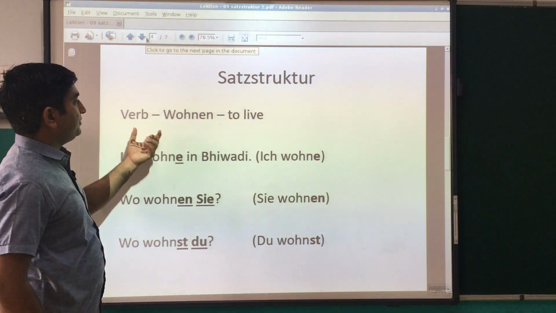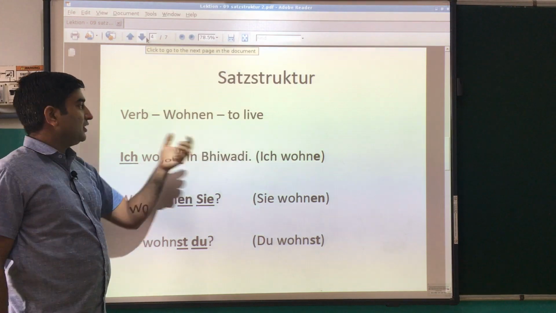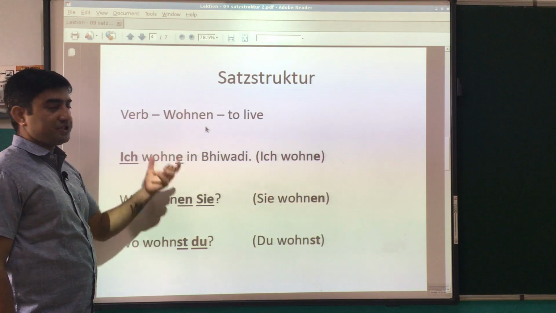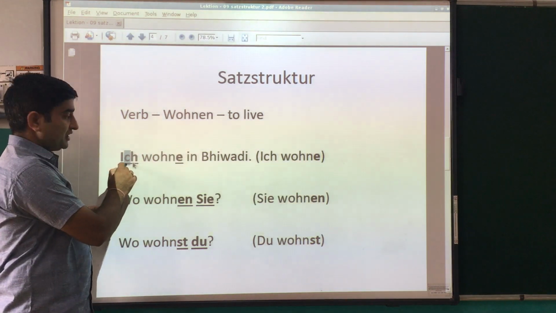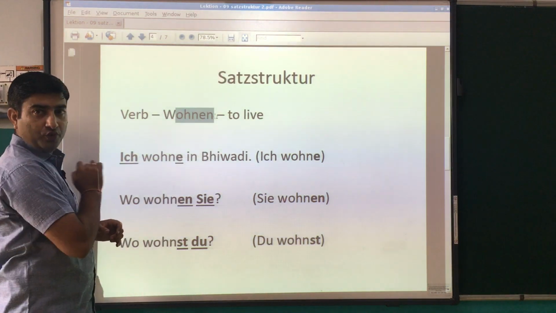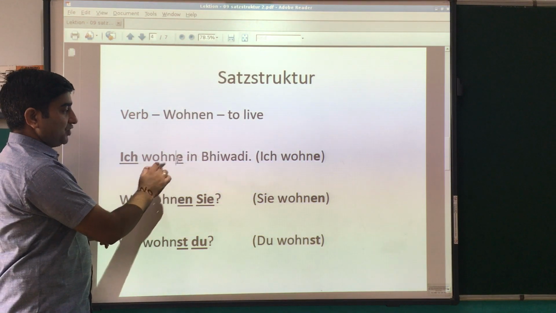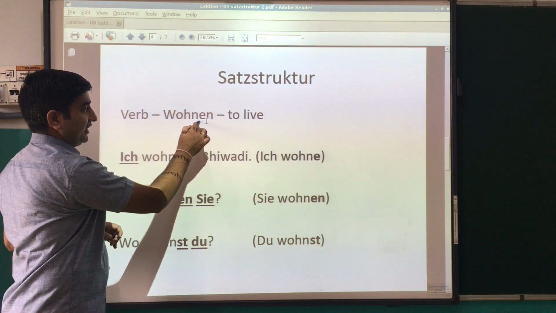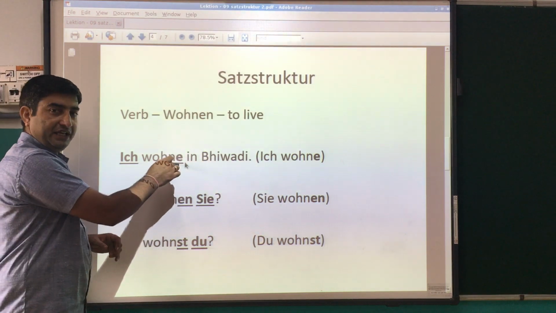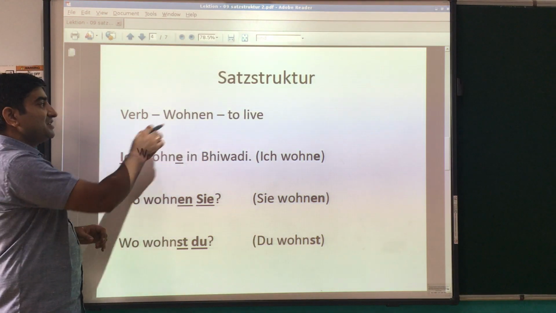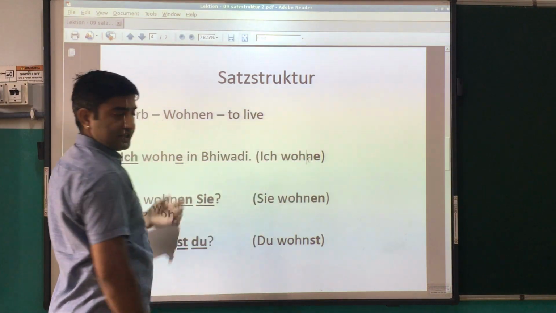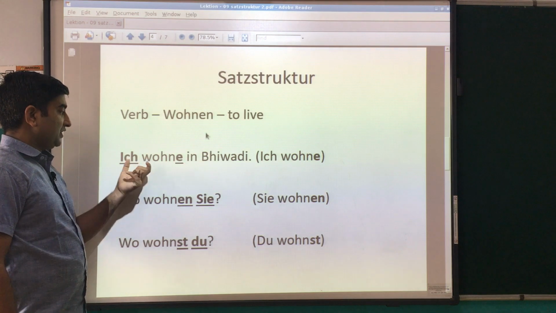So here verb wohnen, to live. Here the conjugation of this verb with personal pronoun ich is ich wohne. So see, this is the infinitive form of the verb wohnen. The ending of this verb is en, so instead of en you have to use only e with ich, and this is a regular verb. So ich wohne in Bhiwadi. This is the conjugation of verb wohnen with ich.